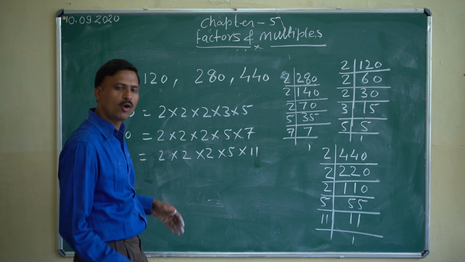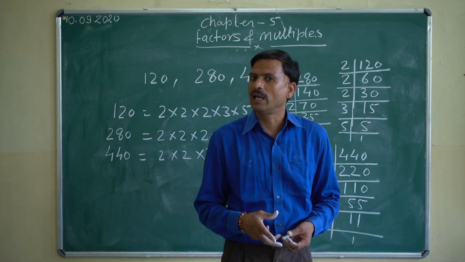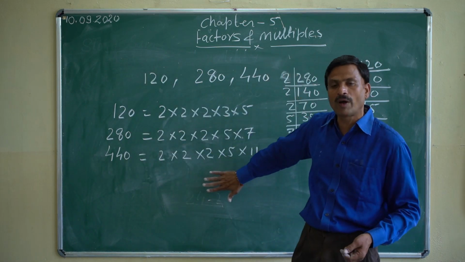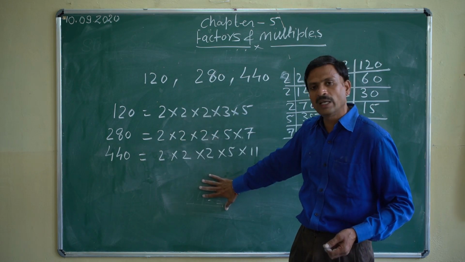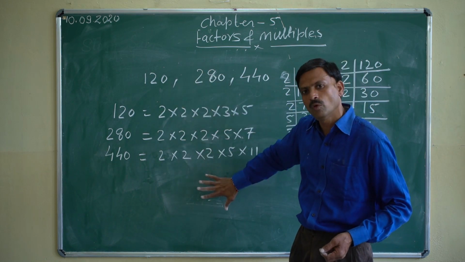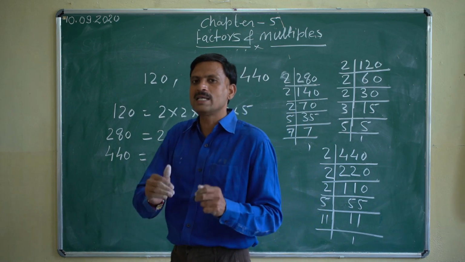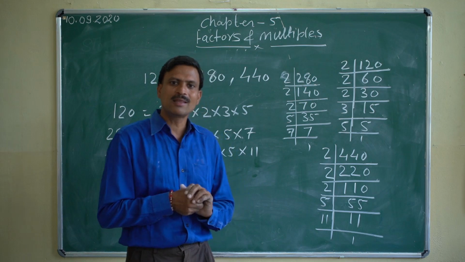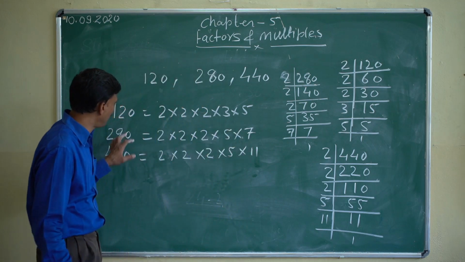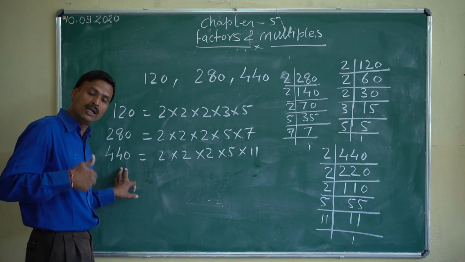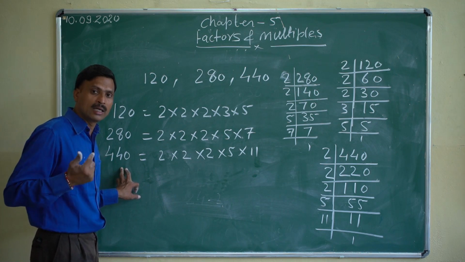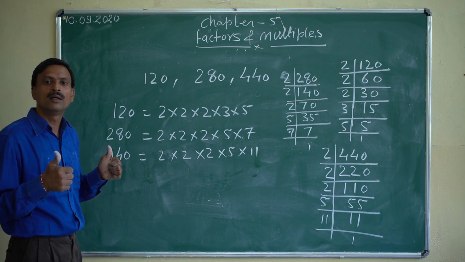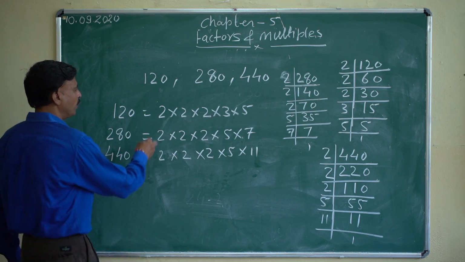This is the common part for HCF and LCM both. After this we'll decide which numbers we take if we want to find the HCF, and which if we want to find the LCM. Highest common factor means the number which will exactly divide all three numbers, and it must be the greatest. So we'll take all the common factors.